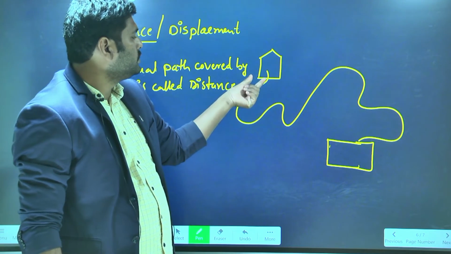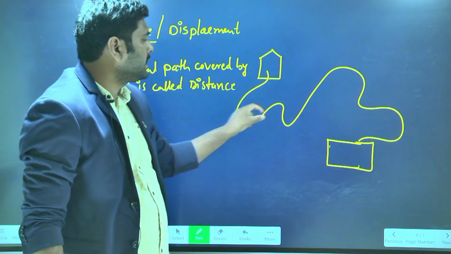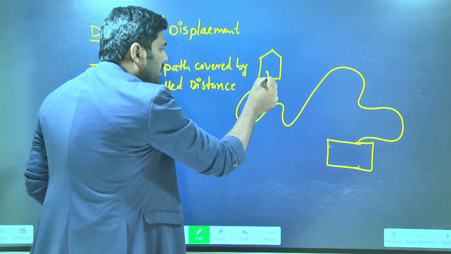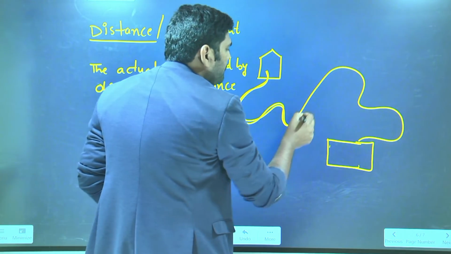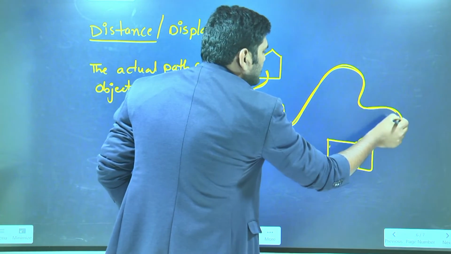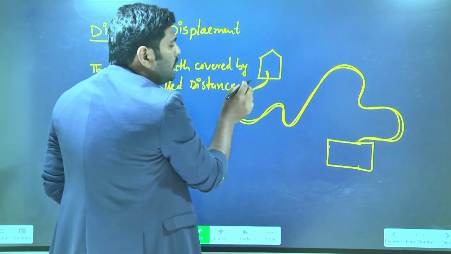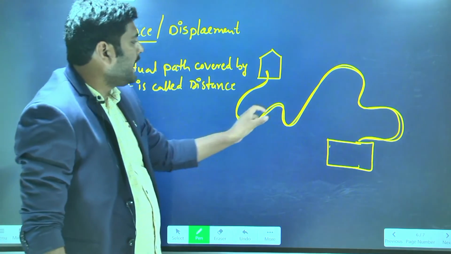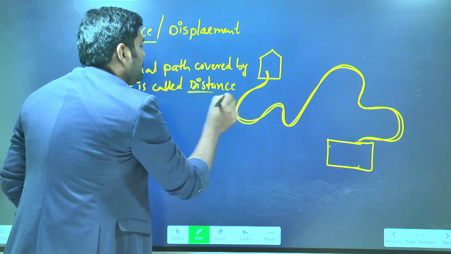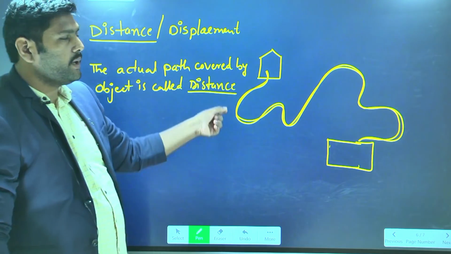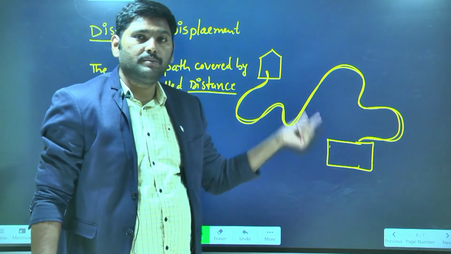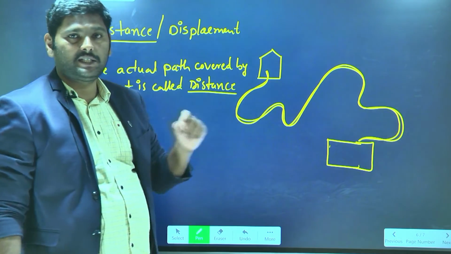To move to the school, you will follow this path. When you are following this path, you will cover this much length of the path. This path is called distance, because it is the actual path covered by the object.